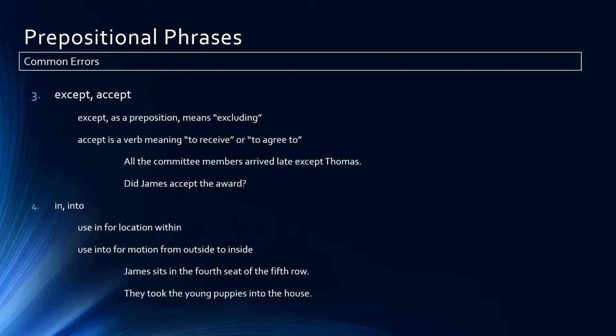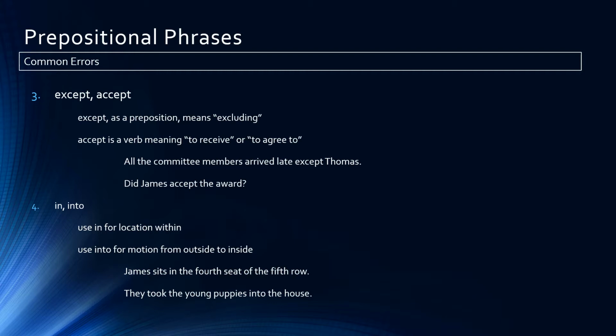Now look at the sentences I have here. All the committee members arrived late except Thomas. So everybody came with the exclusion of Thomas. Except is a preposition beginning the prepositional phrase except Thomas. Thomas is the object of the preposition except.